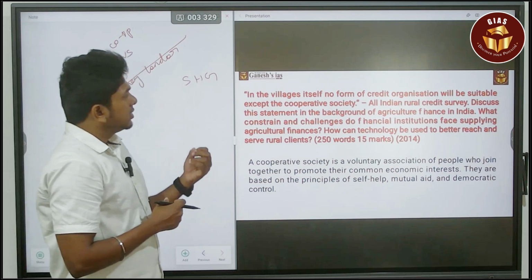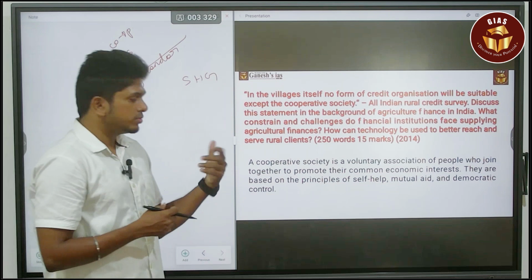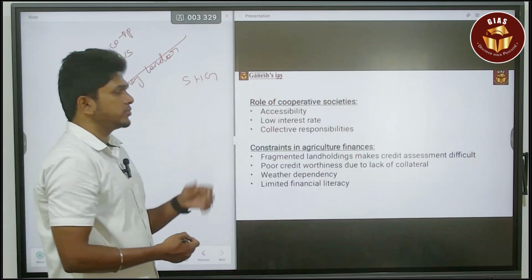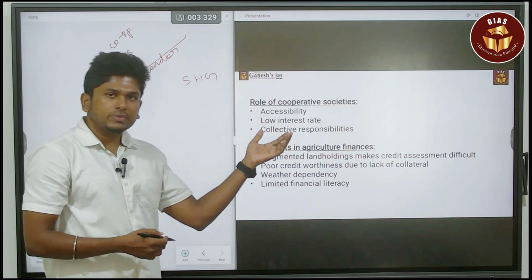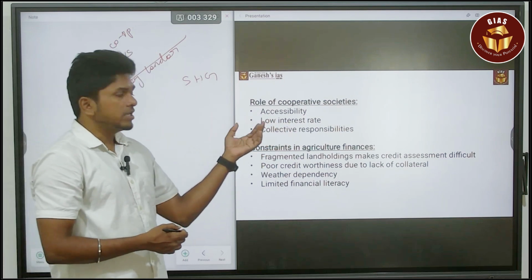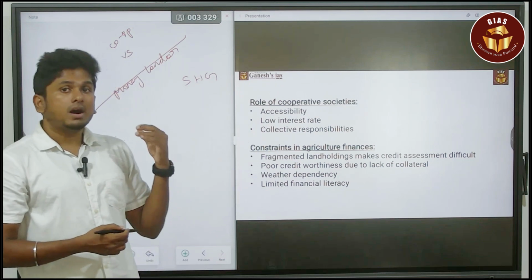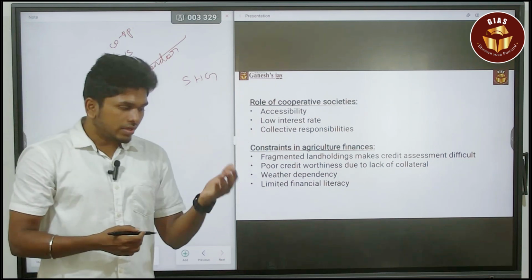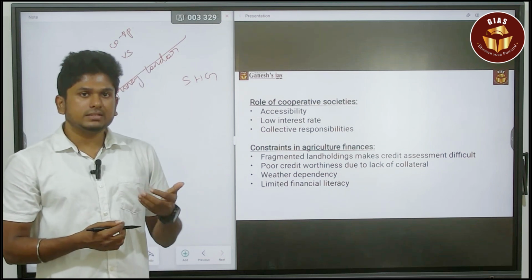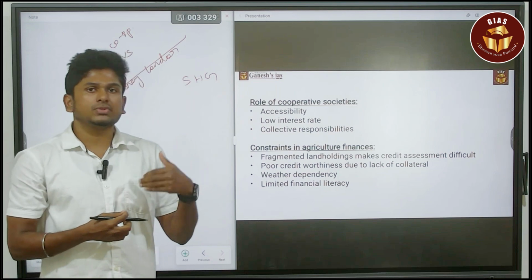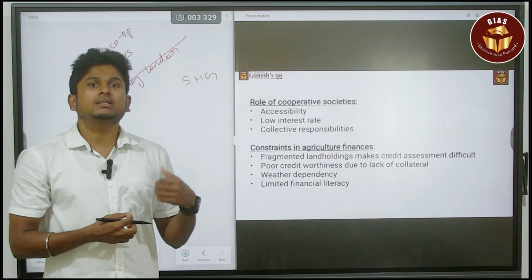So that is the major idea when it comes to the cooperative society. Next, discuss the statement in the background of the agricultural finance. You have to discuss the concept of this cooperative society. It will provide accessibility to finance. Next, it will provide a low interest rate, and also it is a collective responsibility because all the 9 members have the responsibility to collect the money. So it increases responsibility, and also reduces the issue of loss of their money. That is another benefit.